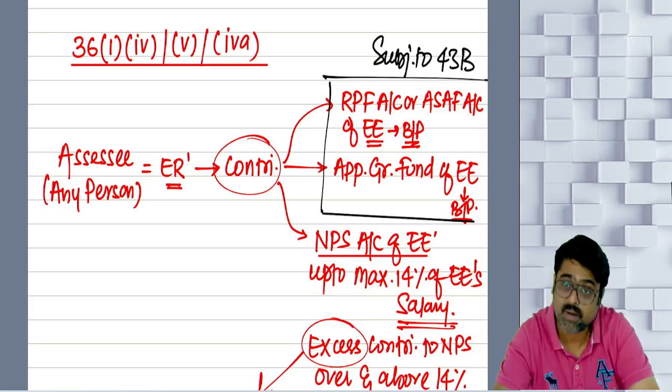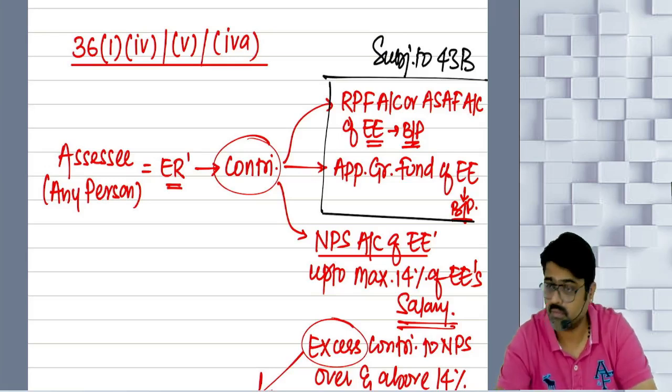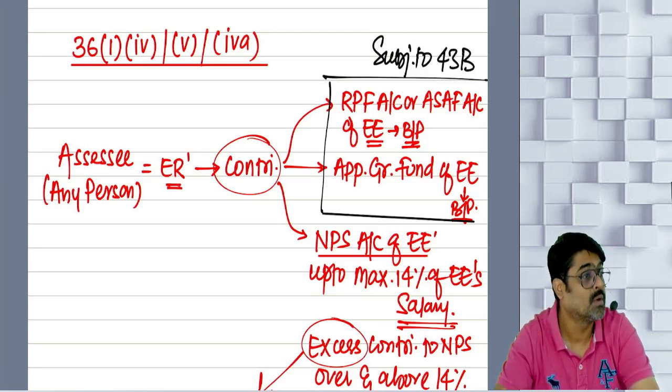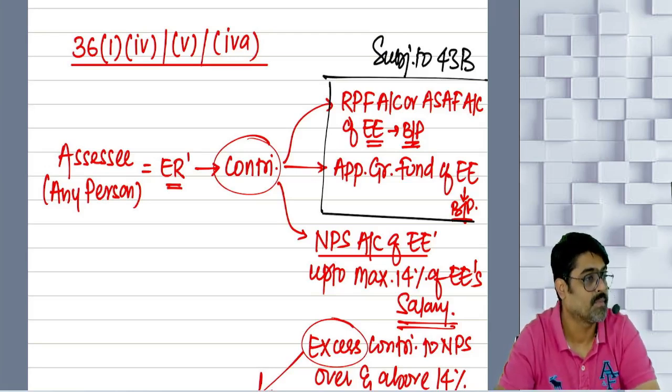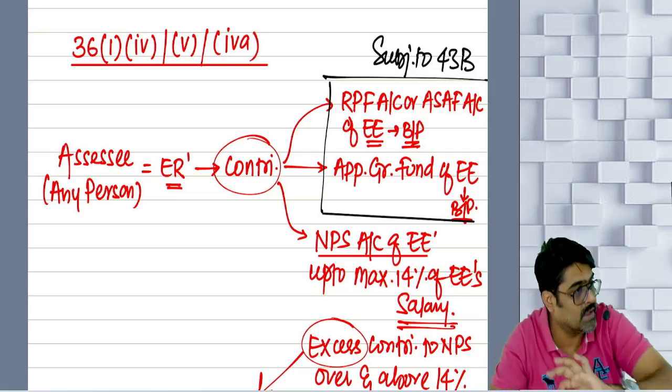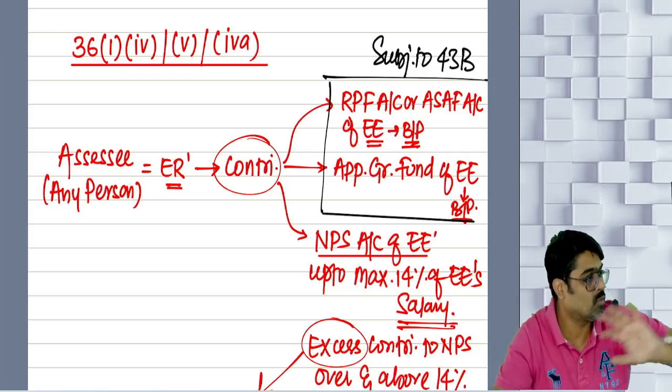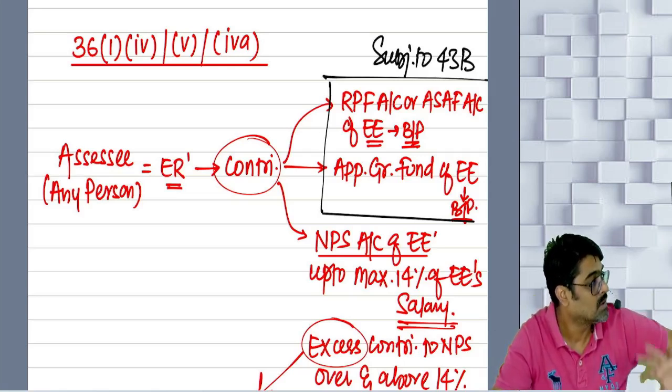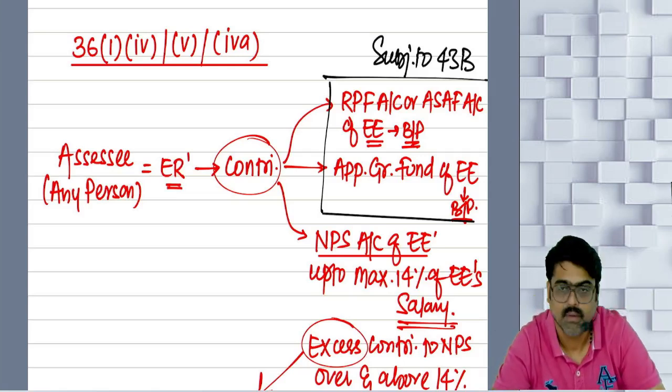So this is the requirement of law. The Payment of Gratuity Act says that I have to set aside some amount out of my profits. I have to contribute that amount to the approved gratuity fund. Understanding?